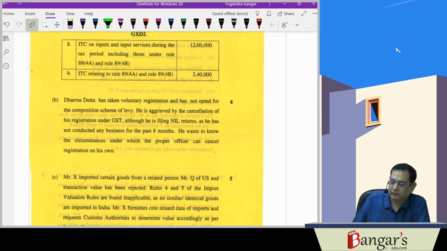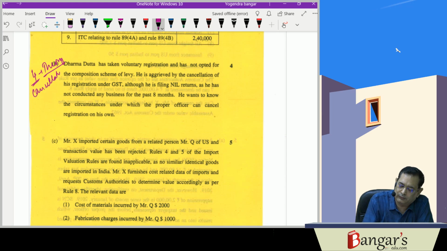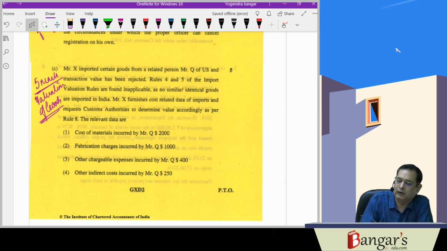Then 4 marks is about a theoretical question dealing with the cancellation of registration. And then again 5 marks, as you are aware, is valuation of goods. That was dealing with the re-importation aspect and calculation of customs duty. This is a pure question relating to what? Valuation of goods for the purpose of computing the customs duty. So this is a 5 marks practical question in customs.